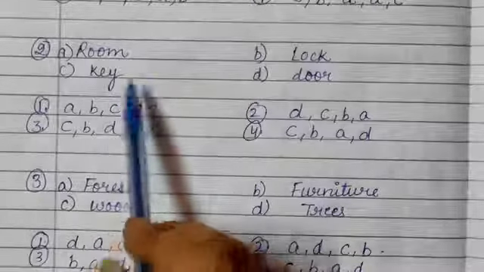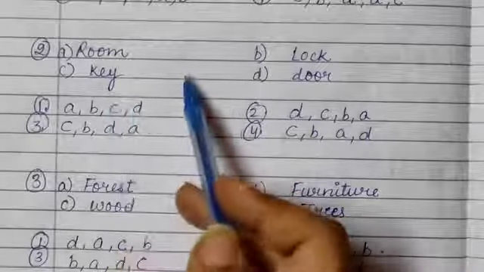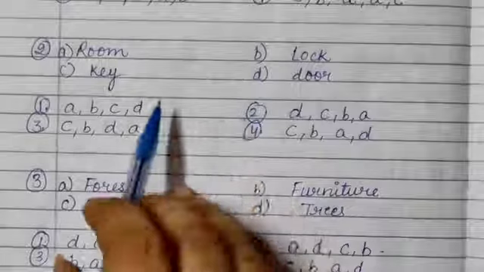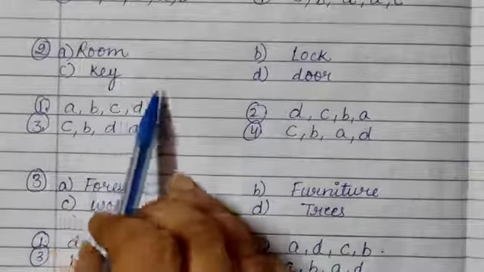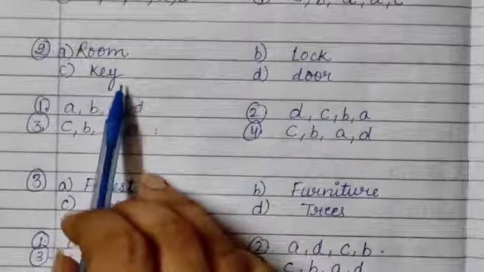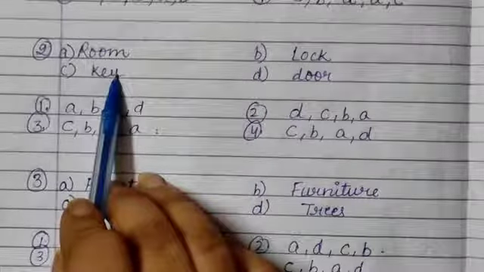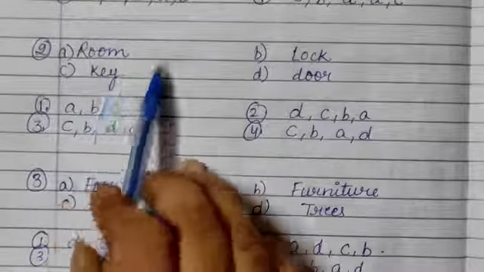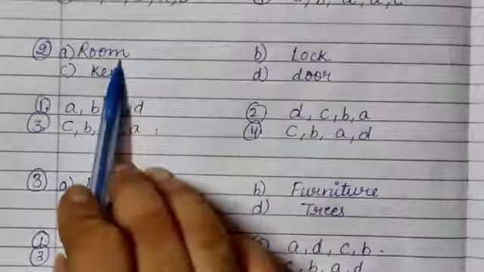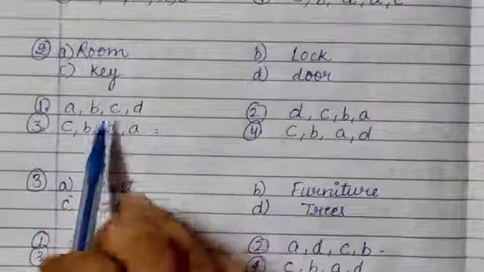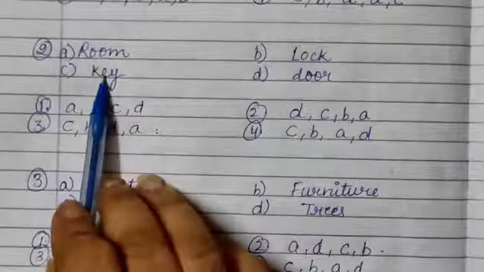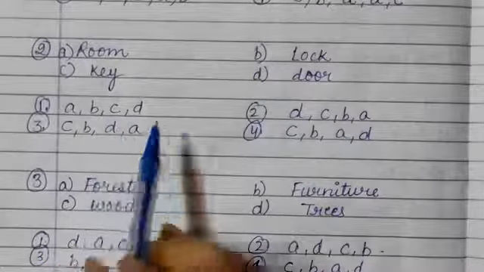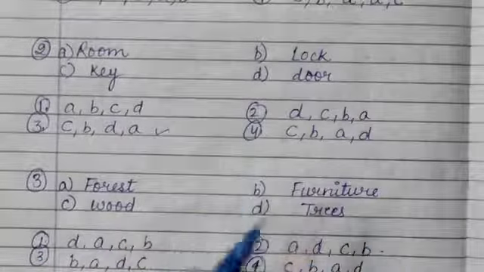We just have to apply logical thinking to find the answer. So I am finding it the right way: key is the smallest size out of these four. So key, lock, door and room. Room is the biggest one of all. So C, B, D, A. This one is correct. I hope you all understood.